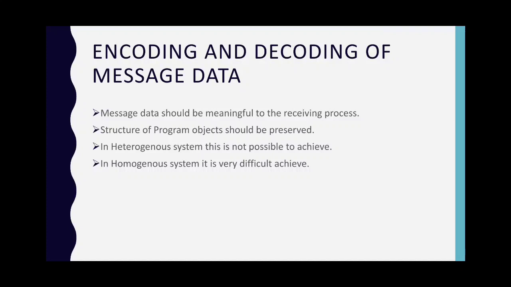So in message passing, the message data should be meaningful to the receiving process. Means the structure of program objects should be preserved while they are being transmitted from the sending process address space to the receiving process address space. In a heterogeneous system, this is not possible to achieve, but we can achieve it in a homogeneous system. In a heterogeneous system, this is not possible as the processes are on different computer architectures.